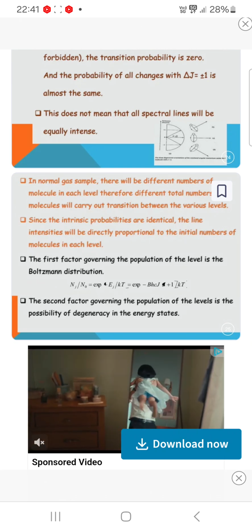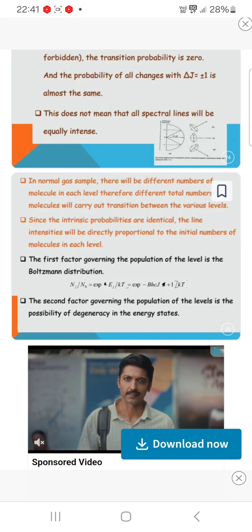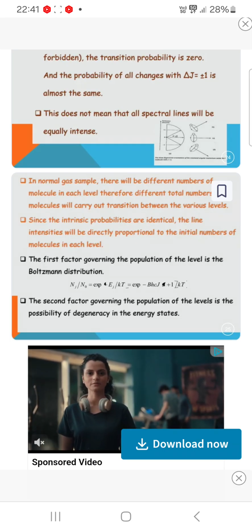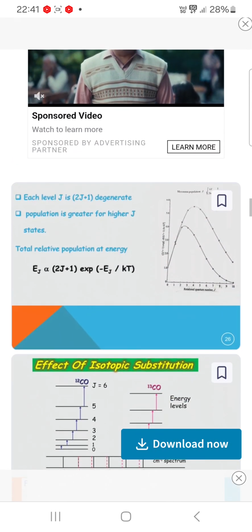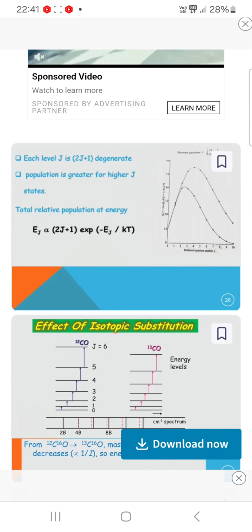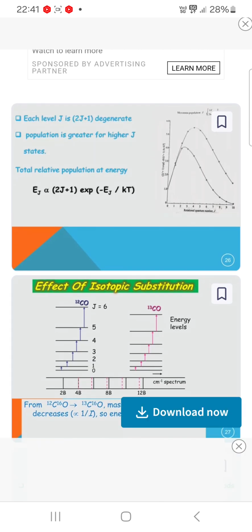The first factor governing the population of a level is the Boltzmann distribution: Nj/N0 = exp(−Ej/kT). The second factor governing the population of a level is the degeneracy of the energy states. Each level J is (2J+1)-fold degenerate, so the population is greater for higher J states. So the relative population at energy Ej is directly proportional to (2J+1) exp(−Ej/kT).